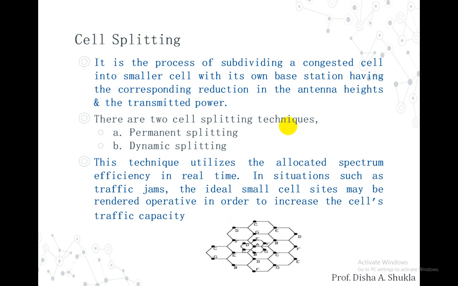So when cell splitting occurs, to maintain the frequency reuse distance ratio Q in a system, the splitting takes into account some considerations. Say for example, the first one is that splitting of a cell causes an unbalanced situation in power and frequency reuse distance.